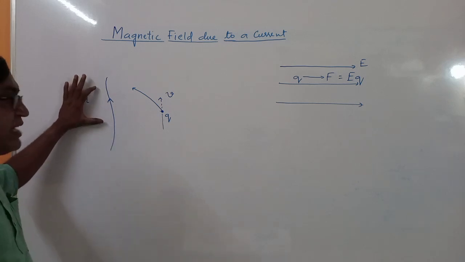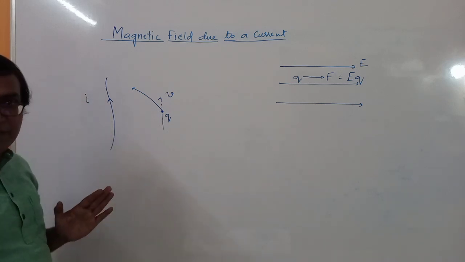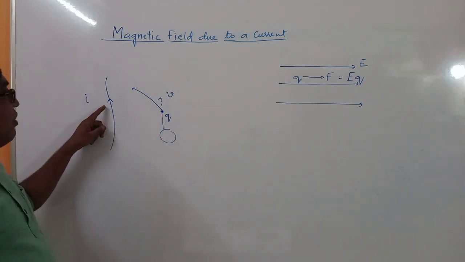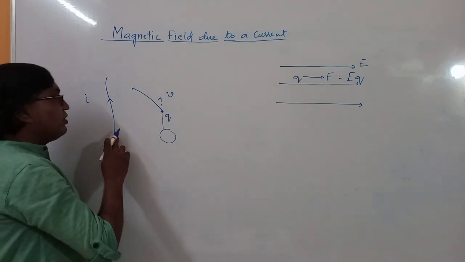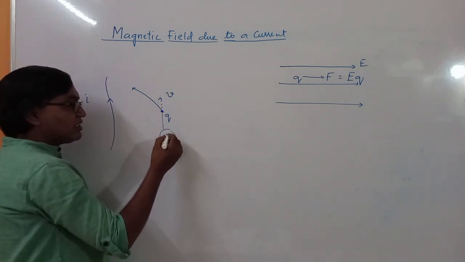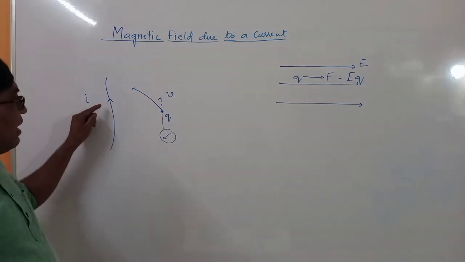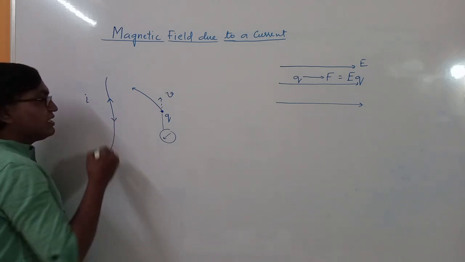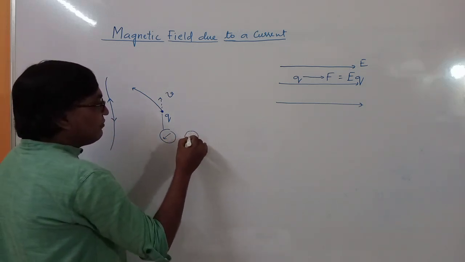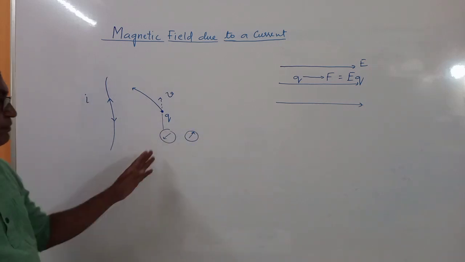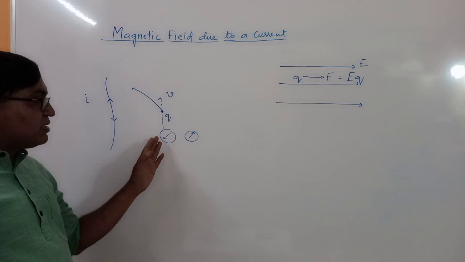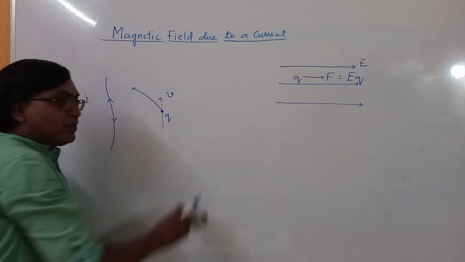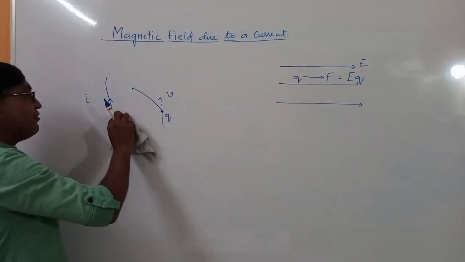So Oersted, what he did actually, he took a magnetic compass and kept it near the wire. Now, due to this current carrying conductor, the magnetic compass was deflected in some direction. And when the current direction was reversed, the deflection of the magnetic compass was in the opposite direction. So this magnetic compass was deflected due to the current carrying wire.